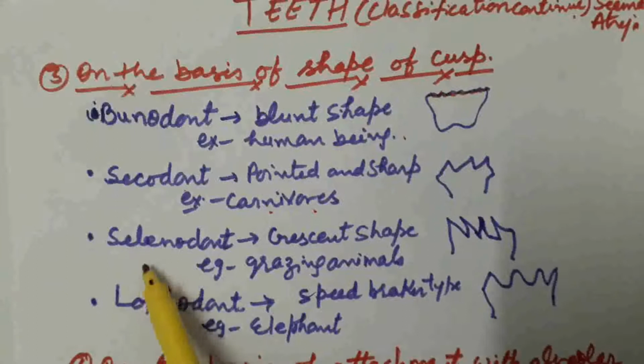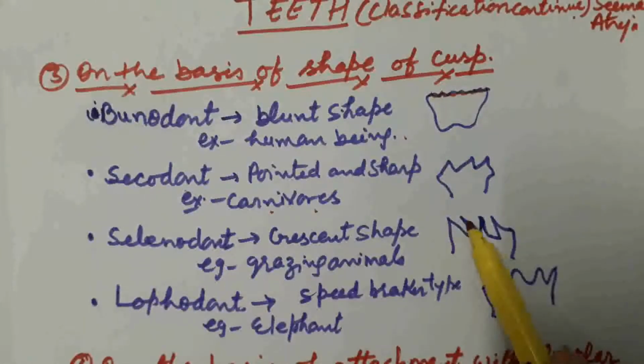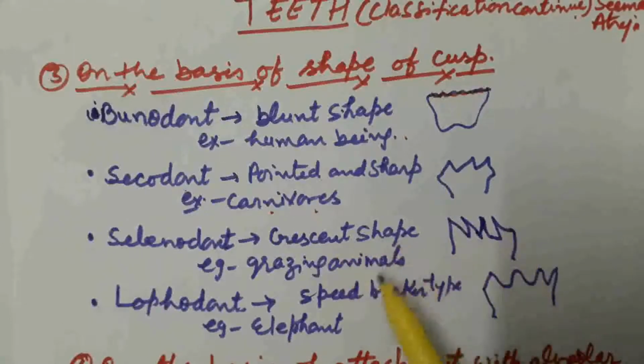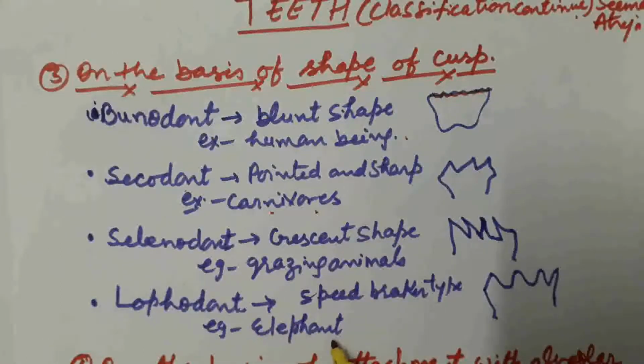Third type is selenodont type. The shape of the teeth is half moon shape. That is, they are crescent shaped. We observe such kind of teeth in grazing animals. And the fourth type is lophodont type. We observe in case of elephant. They are the speed breaker type. That is, elevation and then depression, elevation and then depression. So such type of arrangement is there in case of elephant. We call that condition the lophodont type.